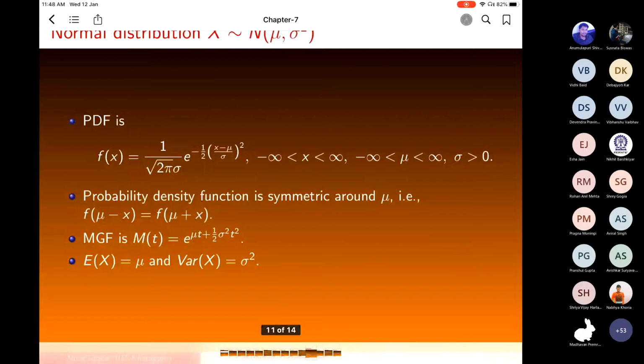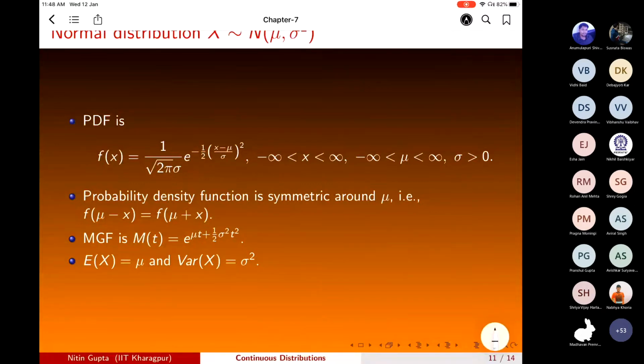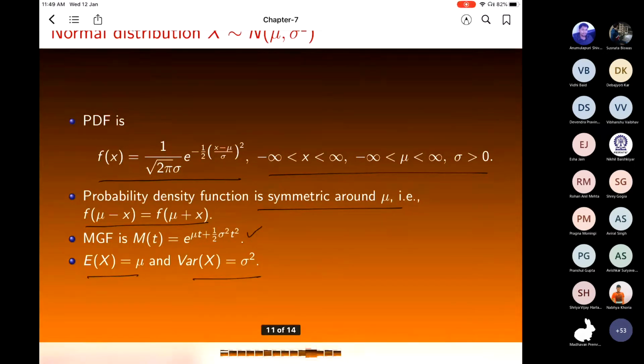So, the normal distribution. The density of the normal distribution is 1 by root 2 pi sigma e raised to power minus half ((x minus mu) by sigma) whole square. This density is symmetric around mu. If you plot this, you can easily see that f of (mu minus x) is f of (mu plus x). The moment generating function will be e raised to power mu t plus half sigma square t square. Mean will be mu and variance will be sigma square.